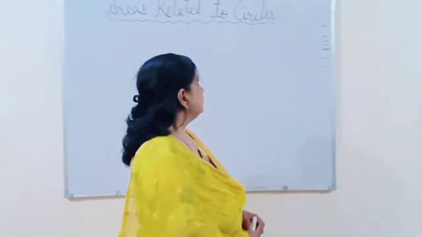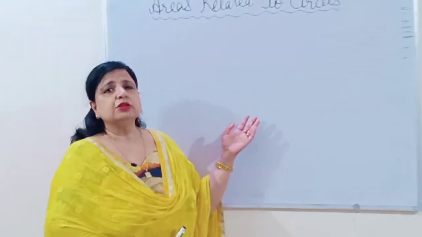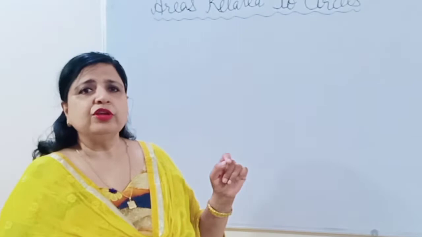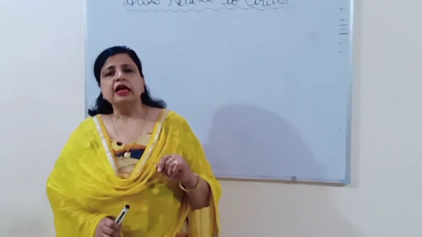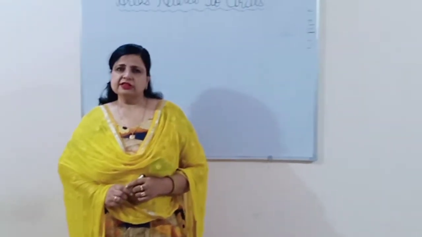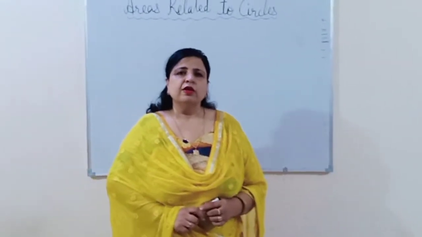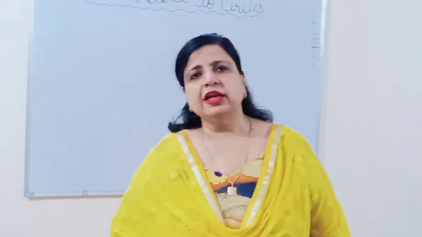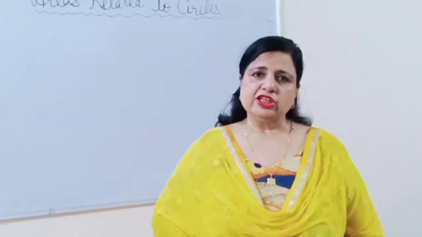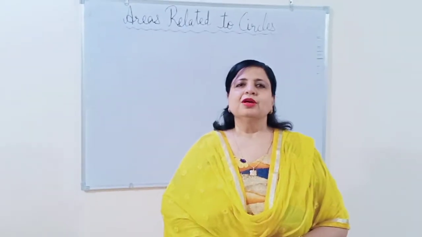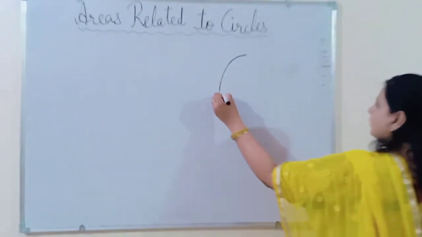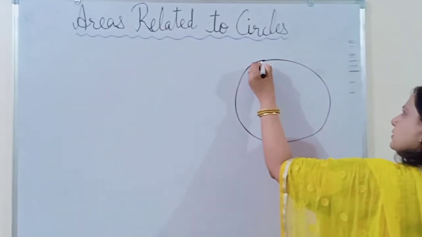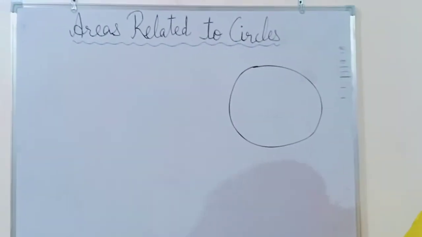In this chapter, we will also deal with two important parts of a circle that are called sector and segment. We will study how to calculate the area of a sector of a circle and a segment of a circle. You have also studied in your earlier classes that the length of the circle is called its circumference.